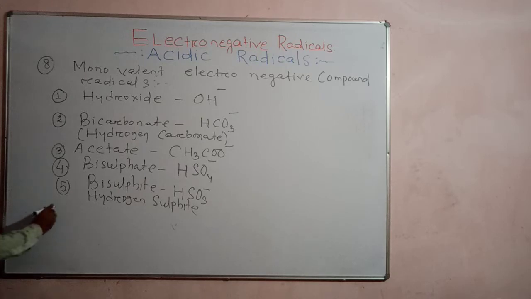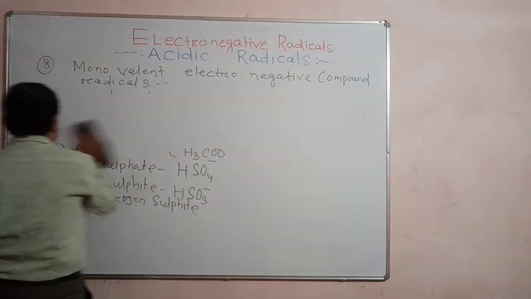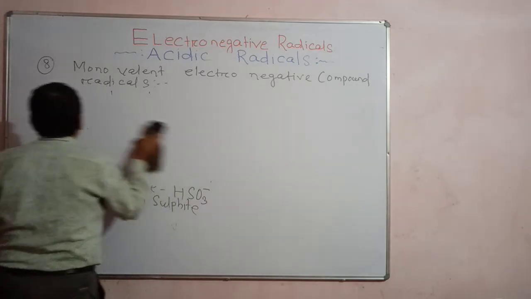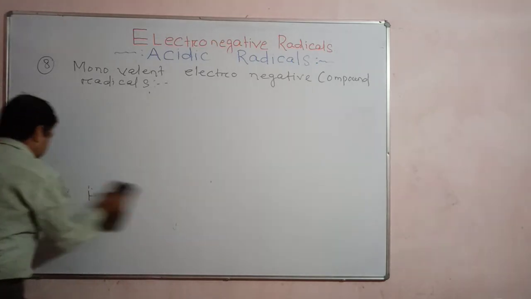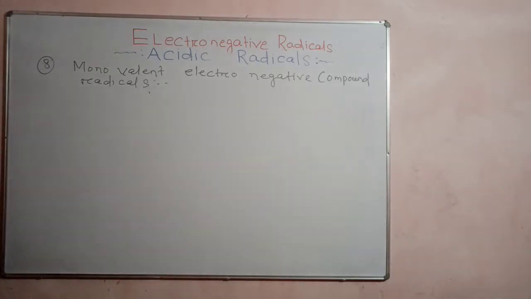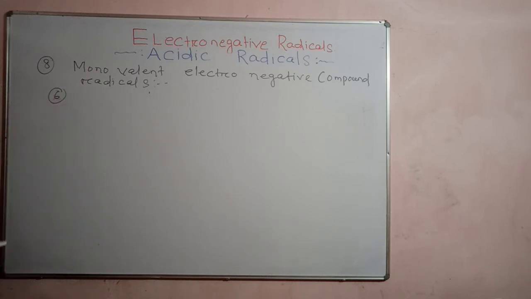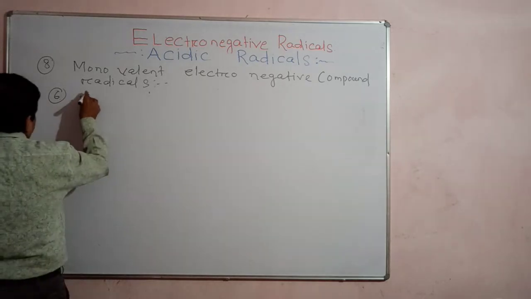Okay, is it clear? Understand? Let us write some more. Chloride, you know, is a monovalent radical.